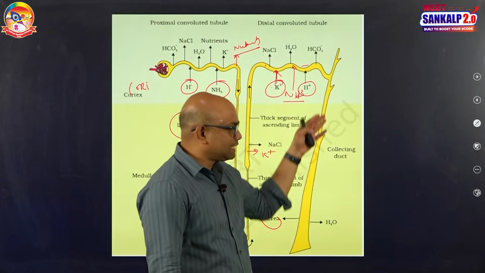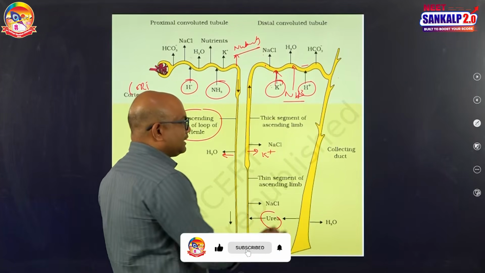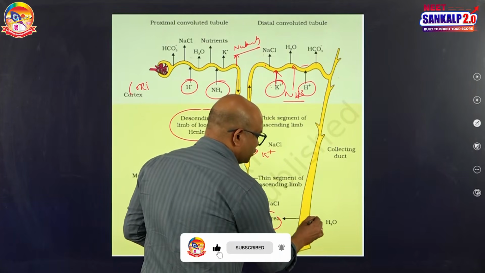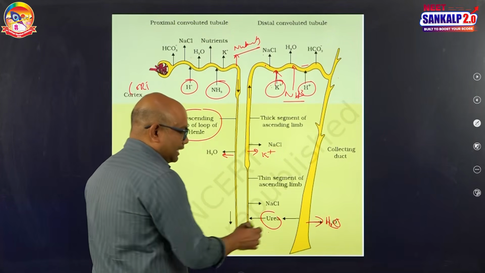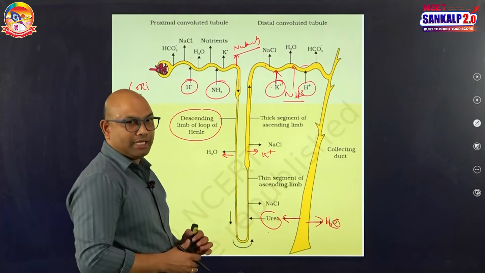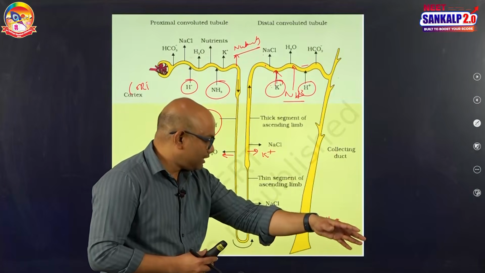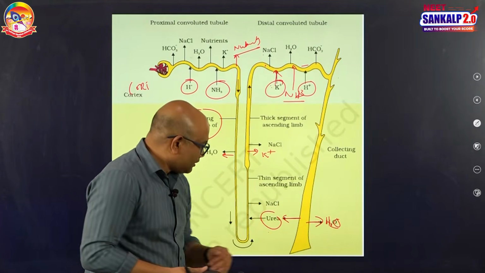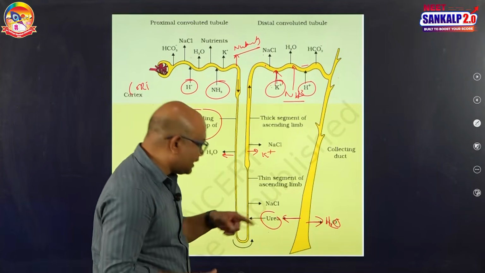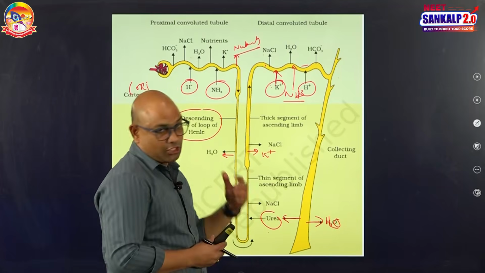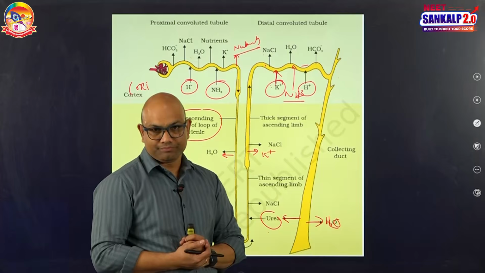Now the filtrate gets into the collecting duct. While the filtrate is passing through the collecting duct, it causes the reabsorption of water, no doubt, and also reabsorption of a slight amount of urea. After the collecting duct, the urine gets into the ducts of Bellini, finally into the renal pelvis, ureter, and is sent out. But before the urine gets into those parts, some amount of urea is reabsorbed from the collecting duct into the medullary interstitium for the maintenance of the concentration gradient of the medullary interstitium.